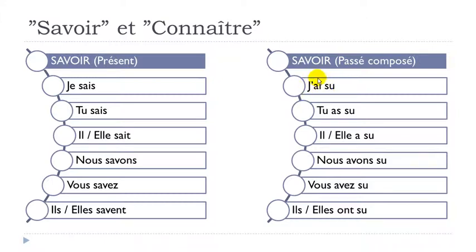Then you put first, in most cases, the verb avoir at the present form, and then the participe passé form. The participe passé form for savoir is su, and it doesn't change, so you put it right after each form. J'ai su, tu as su, il a su, elle a su, nous avons su, little liaison here, vous avez su, same thing here, ils ont su, little liaison between the two, elles ont su.